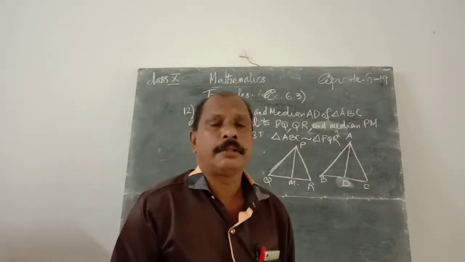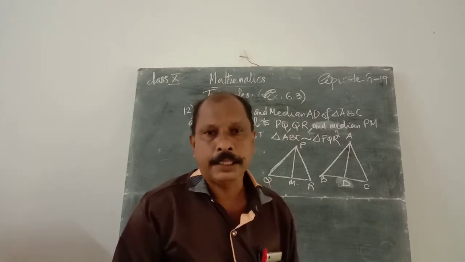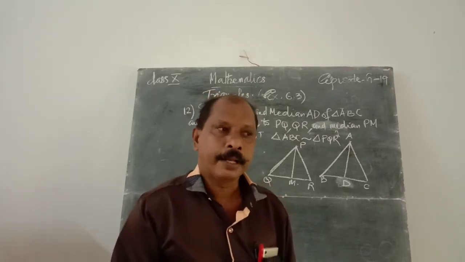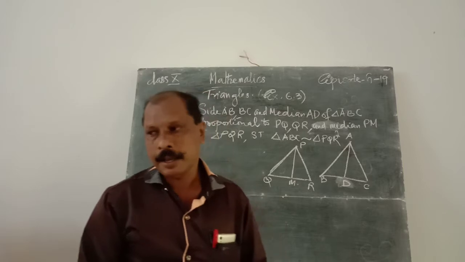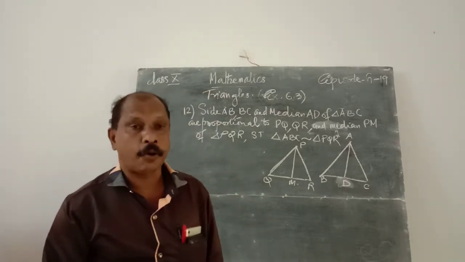What is a median? A median is the line joining any vertex and the midpoint of its opposite side.